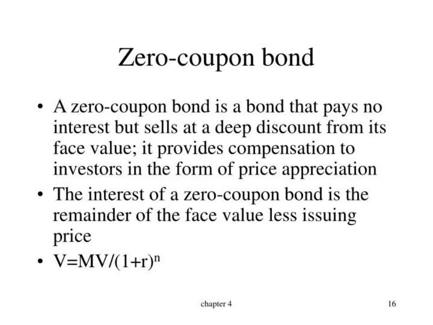Zero coupon bond. A zero coupon bond is a bond that pays no interest but sells at a deep discount from its face value. It provides compensation to investors in the form of price appreciation. The interest of a zero coupon bond is the remainder of the face value less the issuing price.